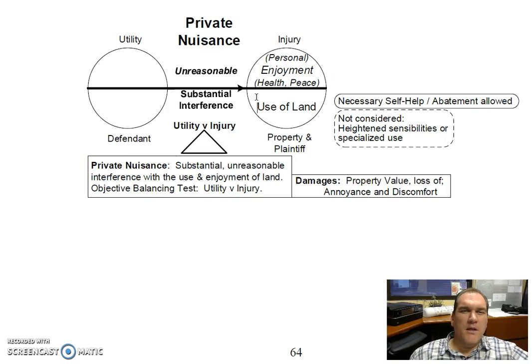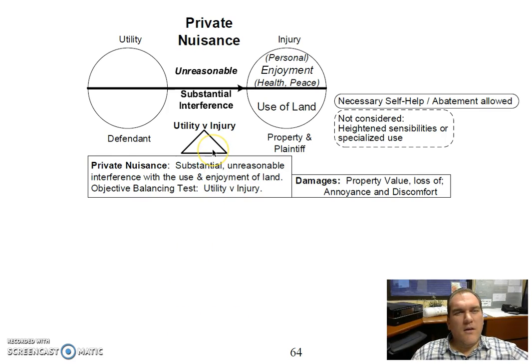For example, the plaintiff, the downstream owner, may have simply looked at the full stream in the past and derived health and peace benefits, enjoyment benefits, personal benefits from the full stream flowing through the land, and now has a substantially reduced amount of flow in the stream. And so the personal enjoyment, health, and peace benefits may have been substantially interfered with.